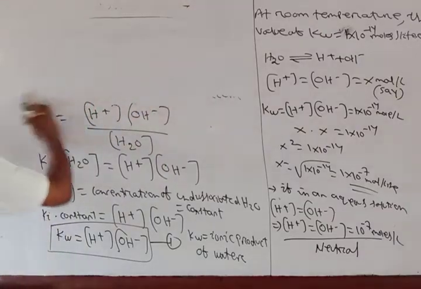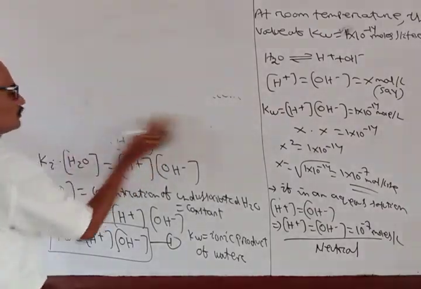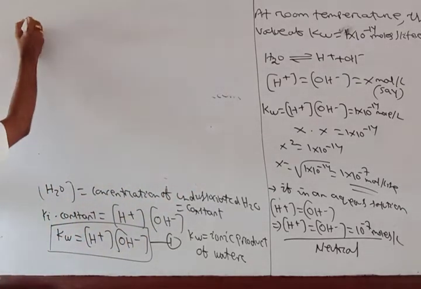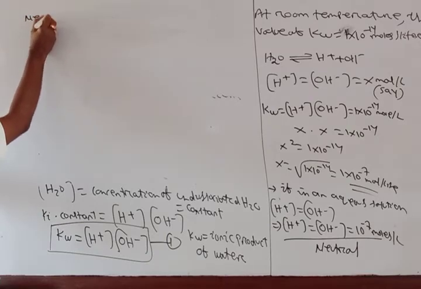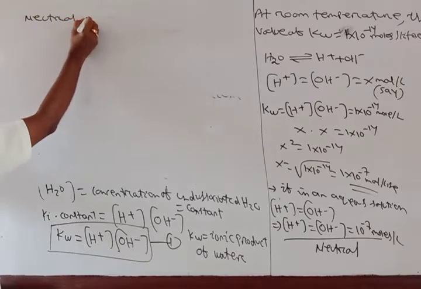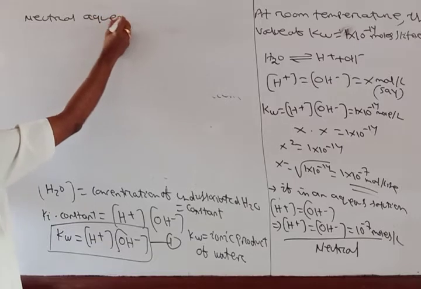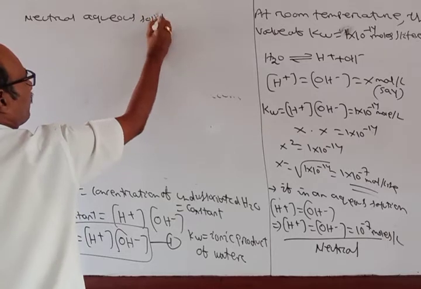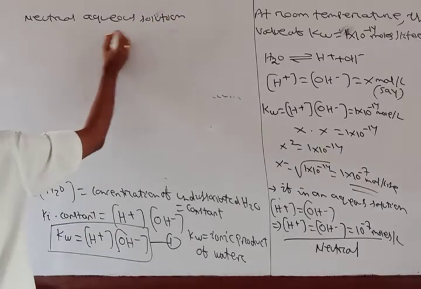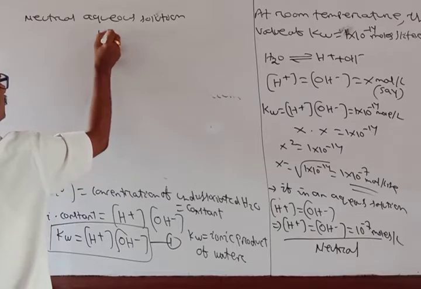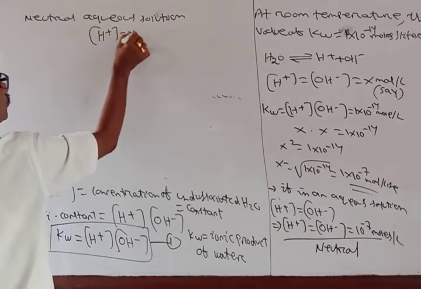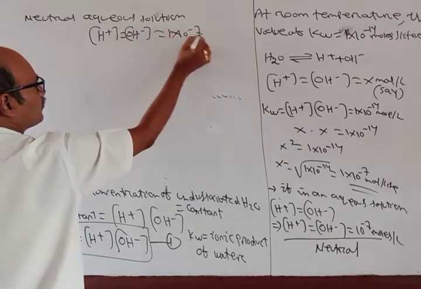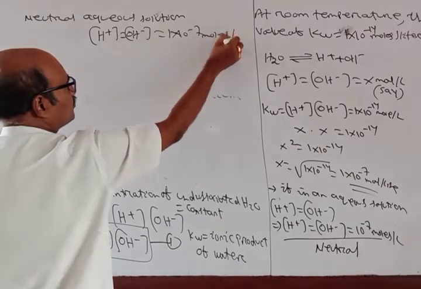Now let's see. So neutral aqueous solution, H plus ion concentration is equal to OH minus ion concentration is equal to 1 into 10 power minus 7 moles per liter.